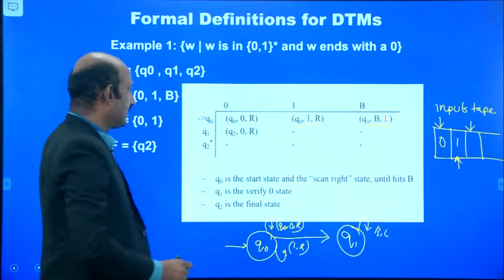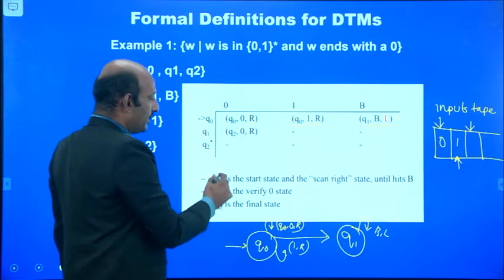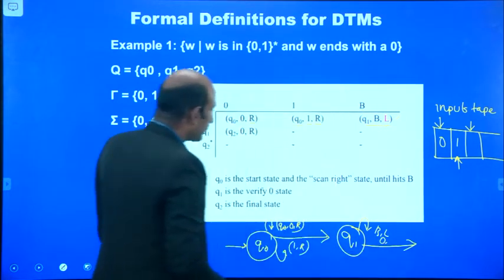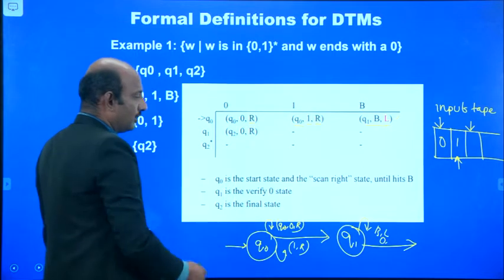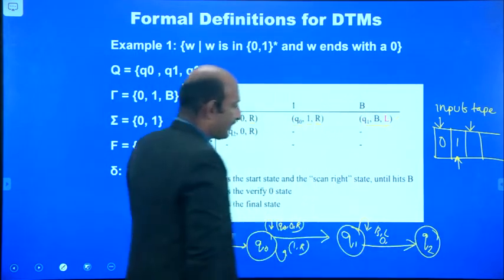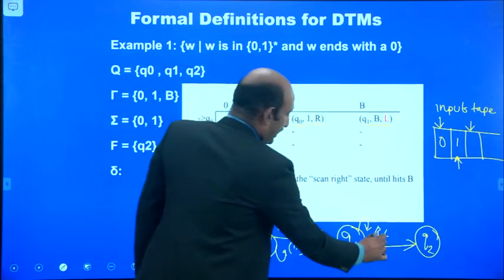Next we can take the state Q1. For this Q1 state, if you apply the input 0, it goes to Q2, again moving to the right positions.